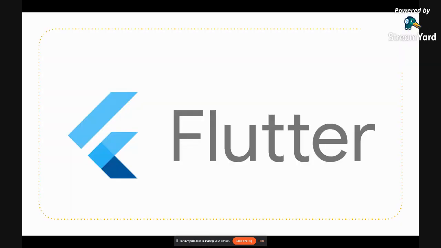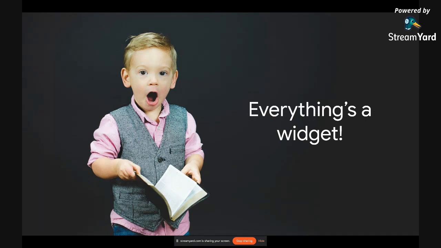And now let's talk about Flutter. So everything is a widget. If you are from a React background, then in React we call it components, and similarly in Flutter we call it widget. So widget is everything. Here you can see we have two kinds of widget on this screen. This child is a widget itself, and this text which is written is also a widget. And if you can see the logo on the top, that's also a widget. Then there are two buttons, one is live, and then the count, that is also a widget. So everything on the screen is, you can say, a widget.